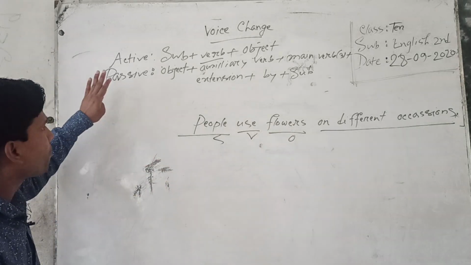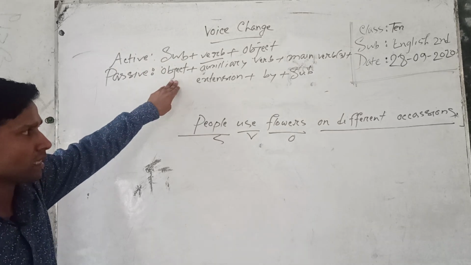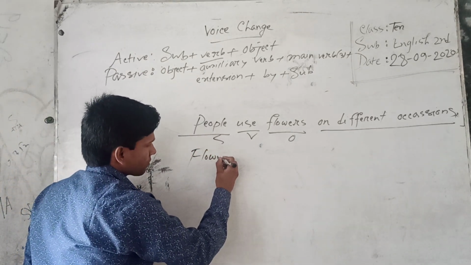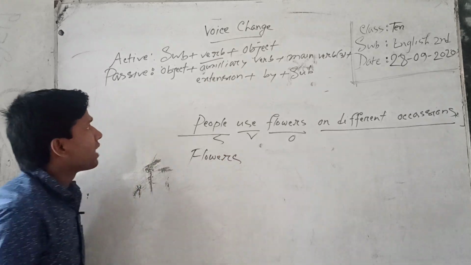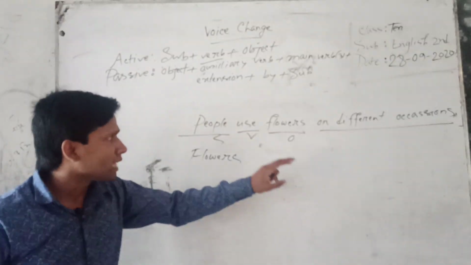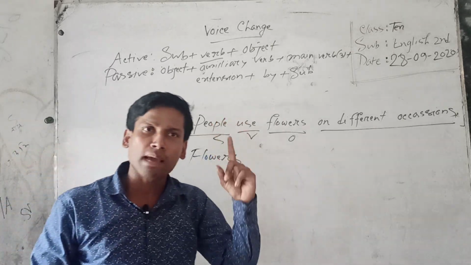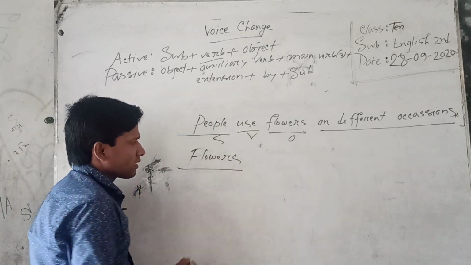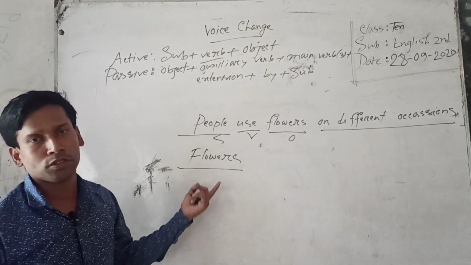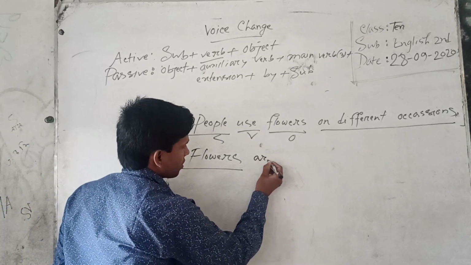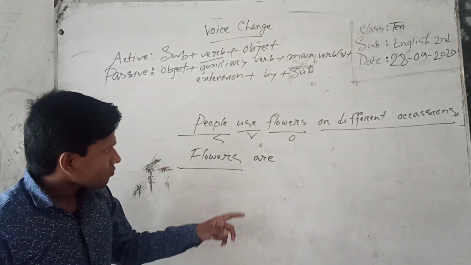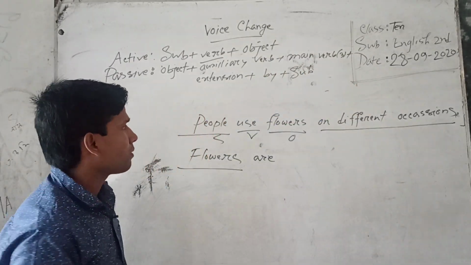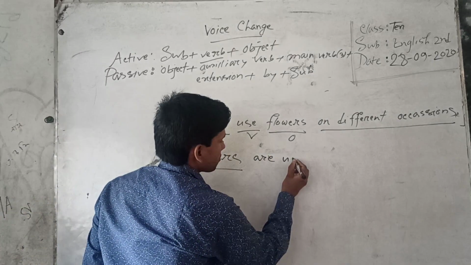So, according to passive voice, firstly we have to use object. Understand? Flowers. Flowers is object. Then auxiliary verb. If there is verb 1, you have to use am, is, are. Understand? Since the subject is plural, I have to use are. And then main verb 3 or past participle form of main verb: use, used.